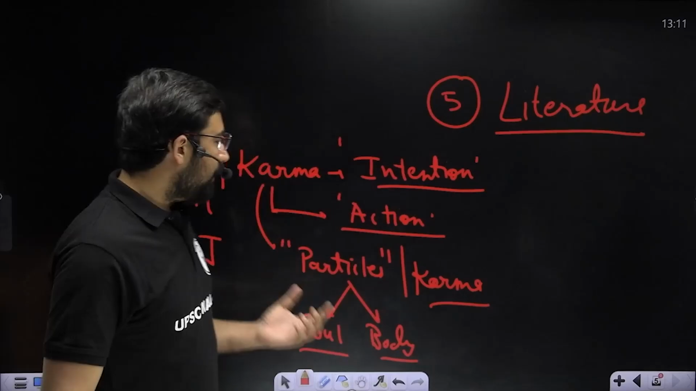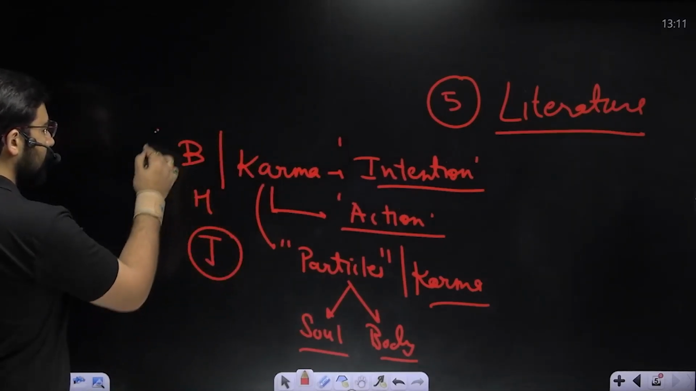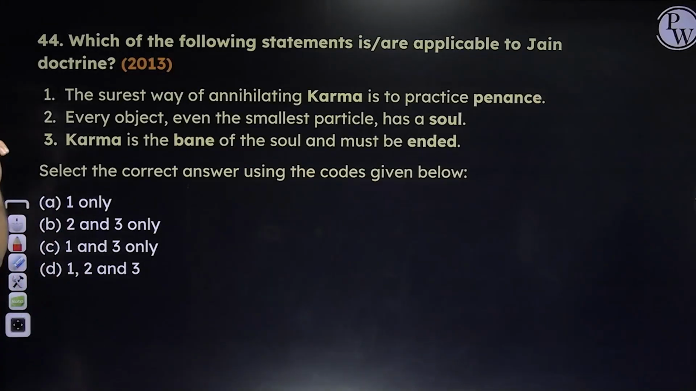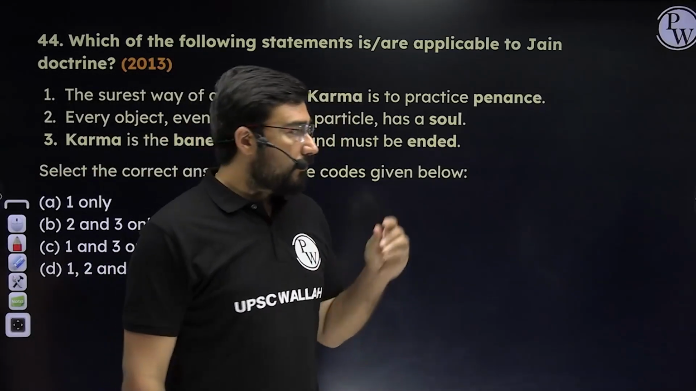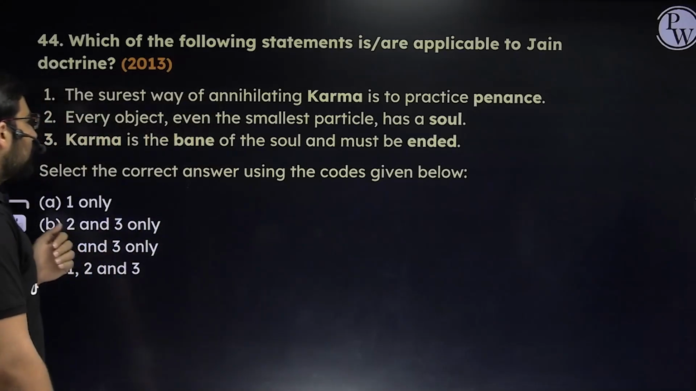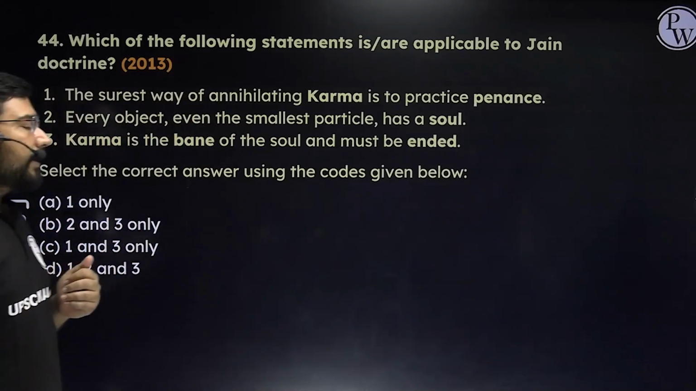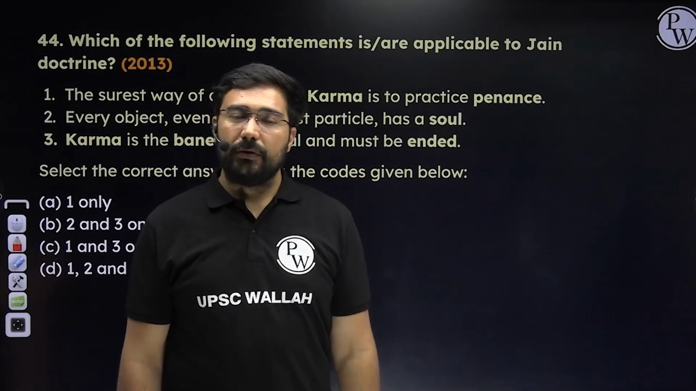The concept of karma is very different in Jainism in comparison to Buddhism and Hinduism. Please remember that. So the surest way of annihilating karma is to do penance. Yes, you can reduce the karma of your mind and of your body by doing penance. Every object has a soul. Yes, karma is the bane of the soul and must be ended. As I've told you, in order to get enlightened, you have to reduce all the karma.